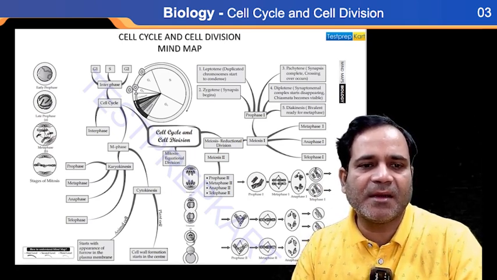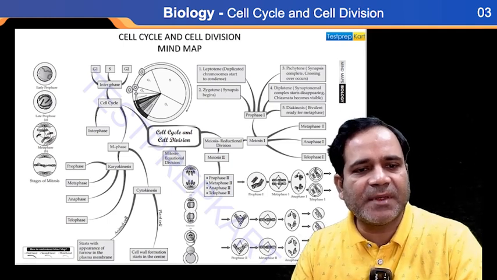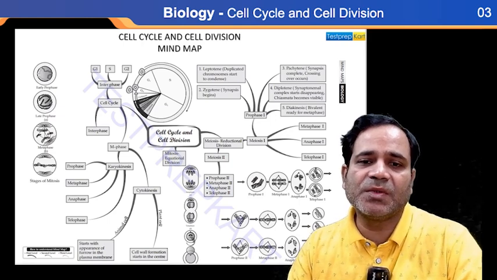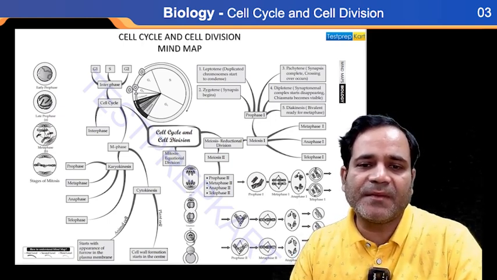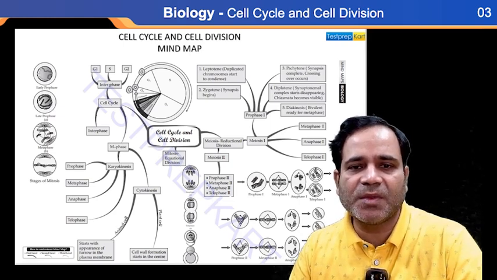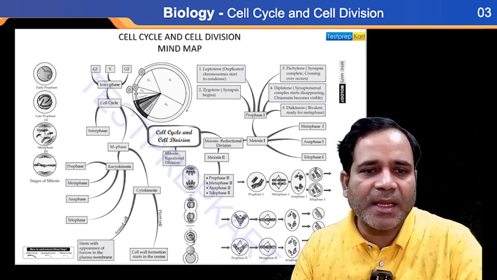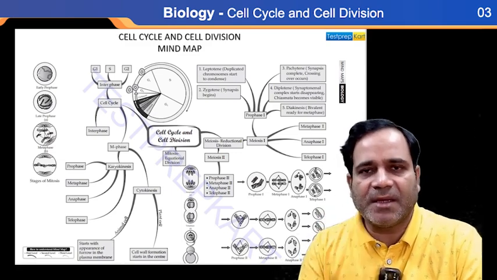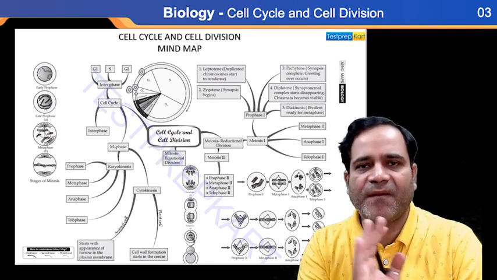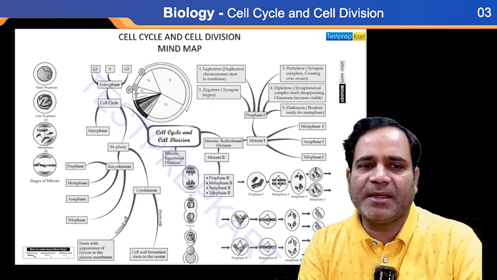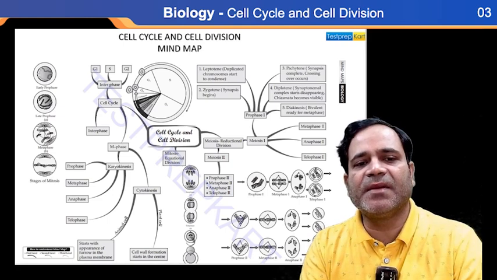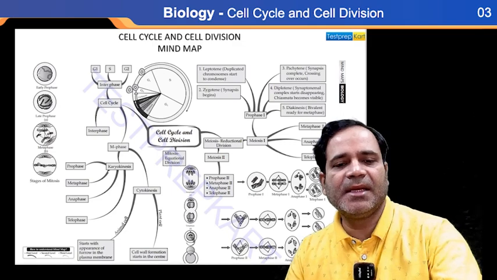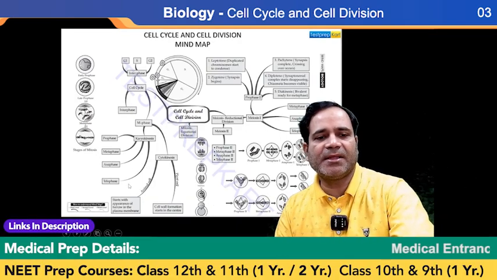Now, the point to be noted here is that in mitosis it occurs in phases: prophase, metaphase, anaphase, telophase. In the same way here also, but here we say prophase 1, metaphase 1, anaphase 1, telophase 1, and then prophase 2, metaphase 2, anaphase 2, and telophase 2 also. Now I'm going to tell you some information given in NCERT about the M phase, that is karyokinesis. First we have to know about prophase, then metaphase, then anaphase, and then telophase, my dear.